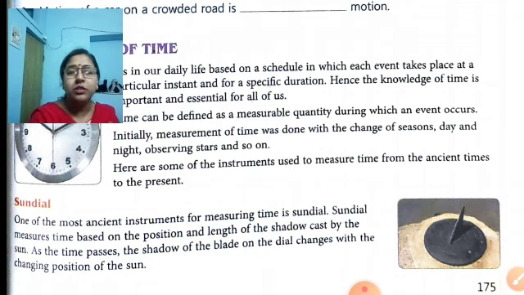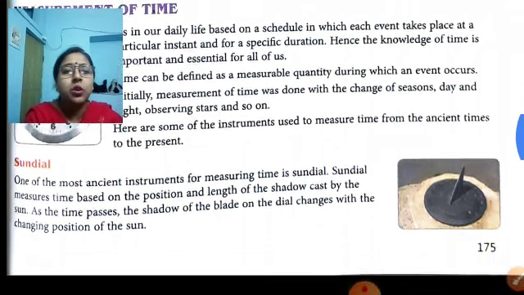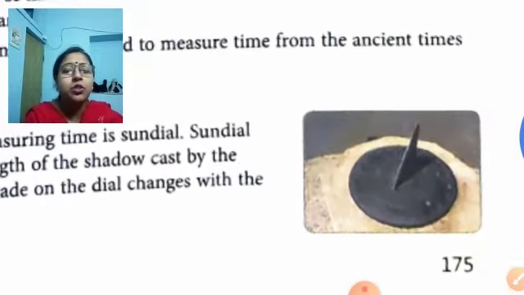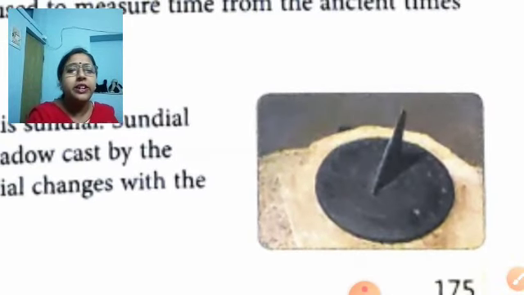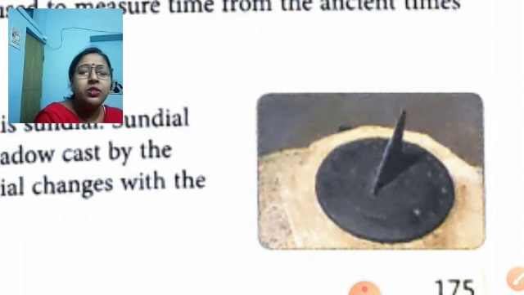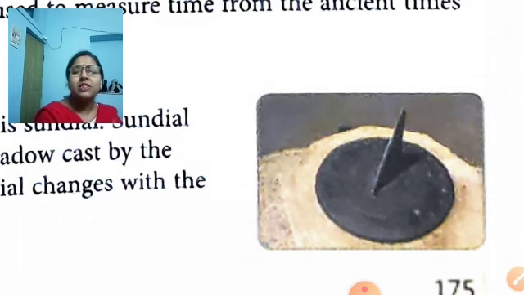So come to the first, the sundial. One of the most ancient instruments for measuring time is called the sundial. So this is the sundial. A sundial is a dial which was calculated according to the shadow of the sun. As you know, the sun rises from the east and sets in the west.